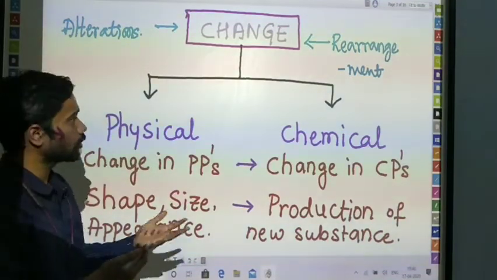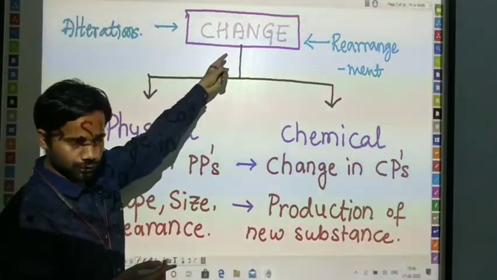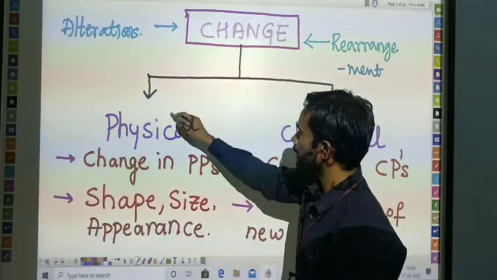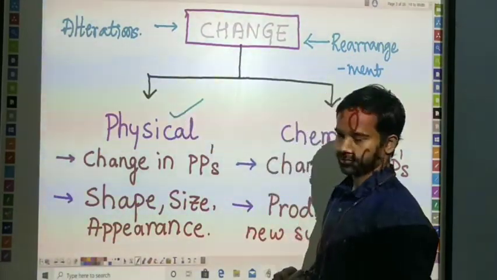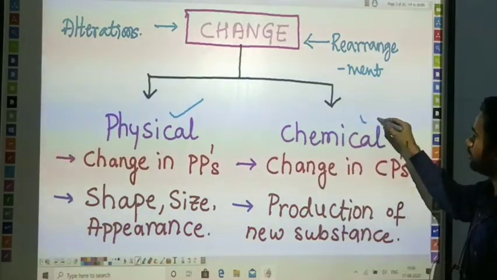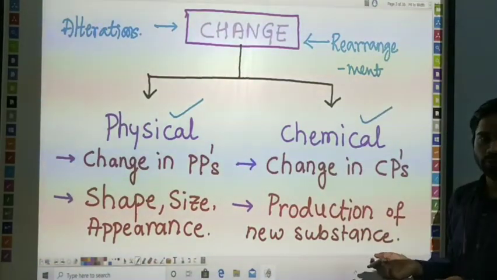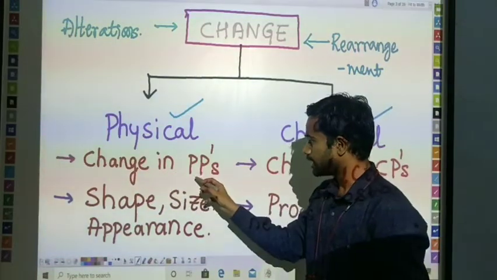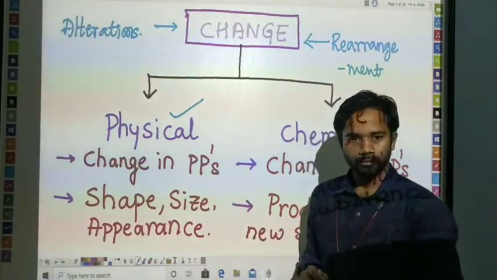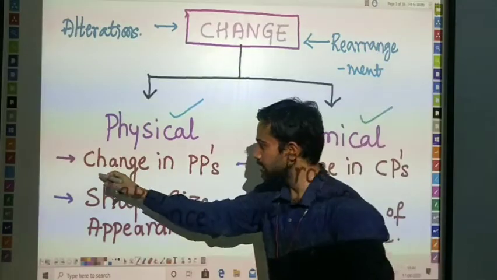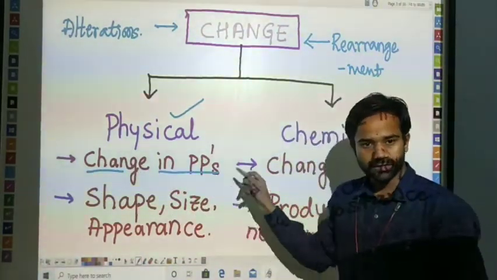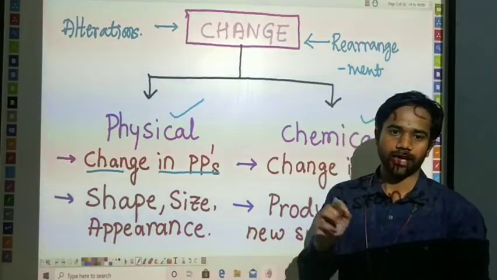In this chapter we are going to classify change into two types. Number one is physical change and the second one is chemical change. Let's see what we mean by physical change. Physical change is a change in the physical properties. Here P means physical property.